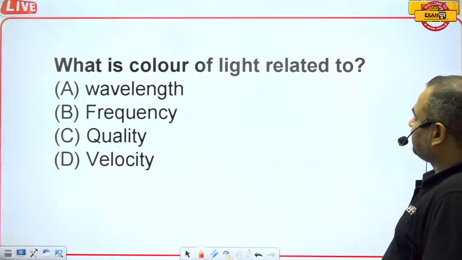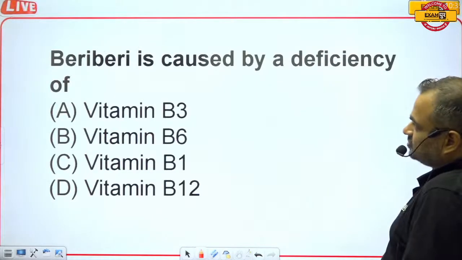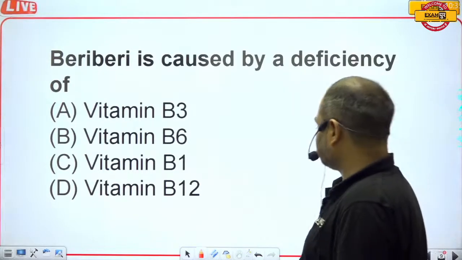What is the color of light related to? Actually, this is already done. Beriberi is caused by the deficiency of.